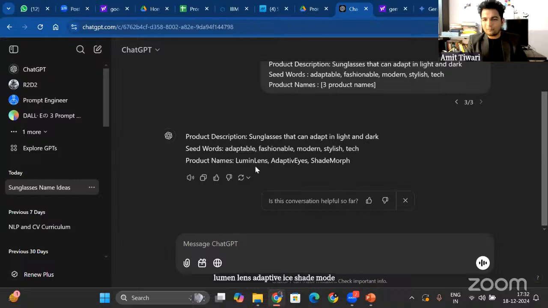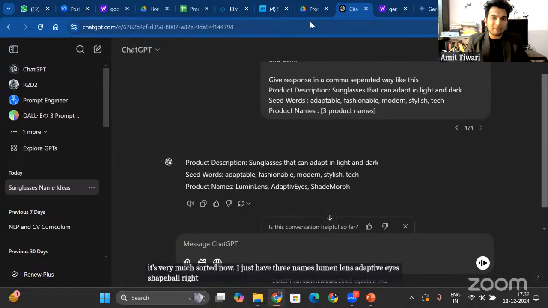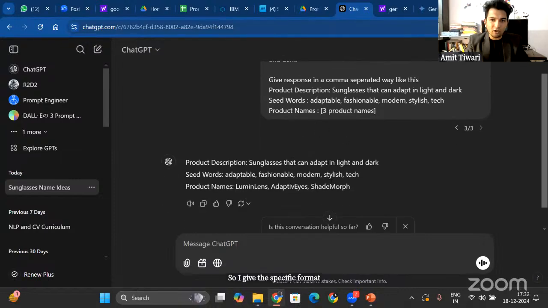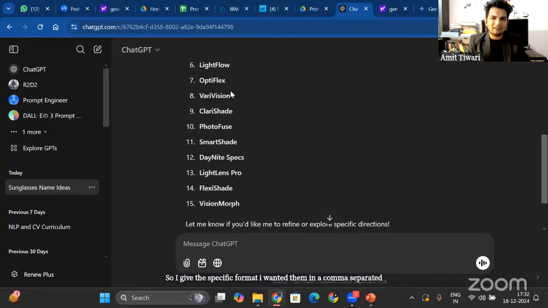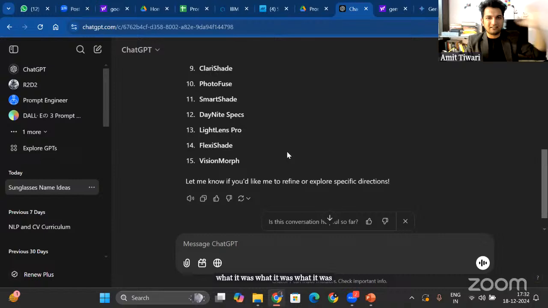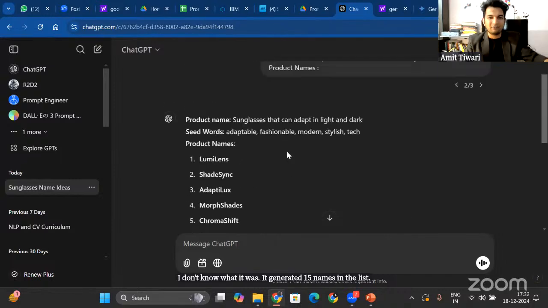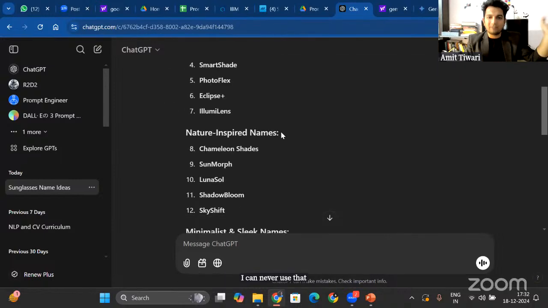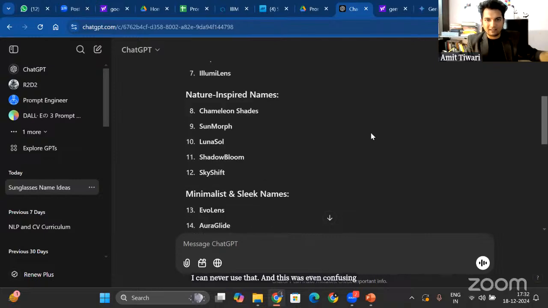Okay, so narrowed down to three, and it's very much sorted now. I just have three names: Lumen Lens, Adaptive Eyes, Shade Mode, right? So I gave the specific format. I wanted them in a comma separated way. This was what it was like before. It generated 15 names in a list. I can never use that. And this was even confusing. Nature inspired, minimalistic, and all this.